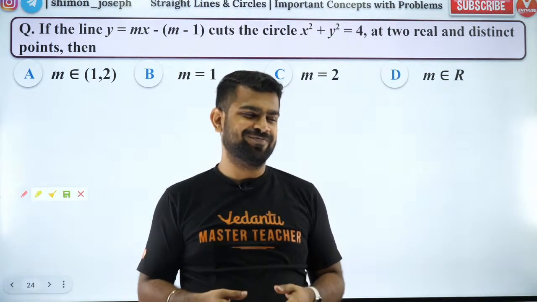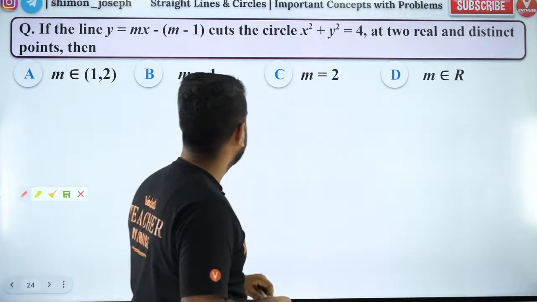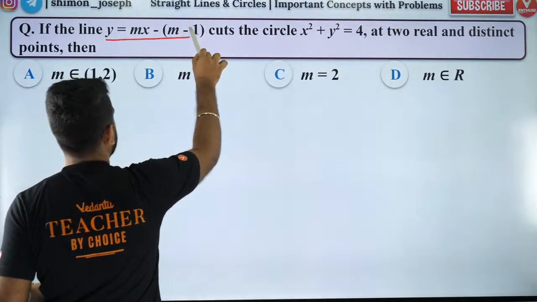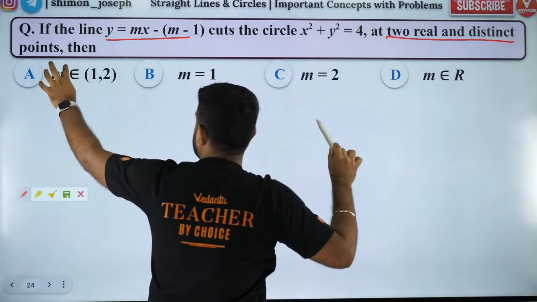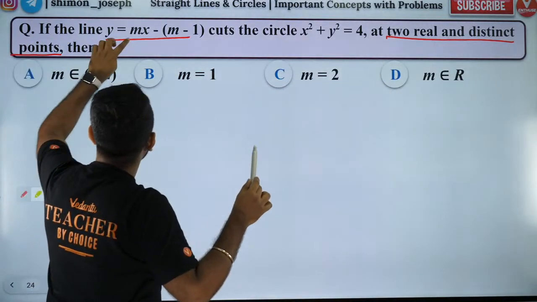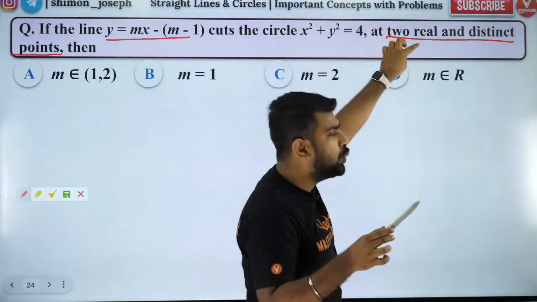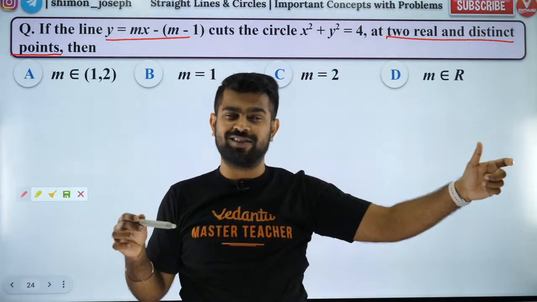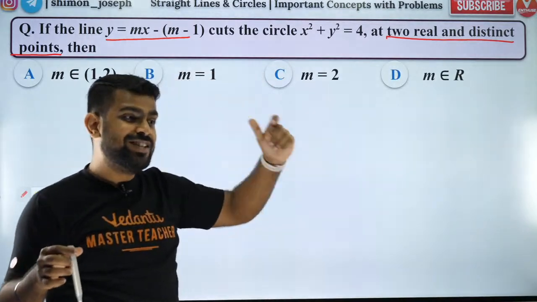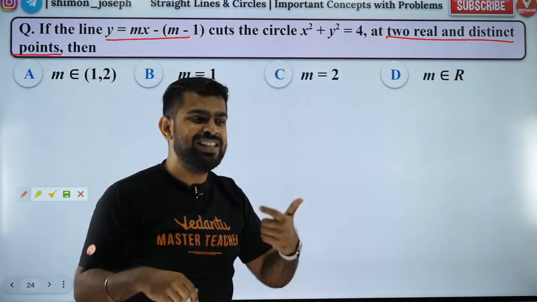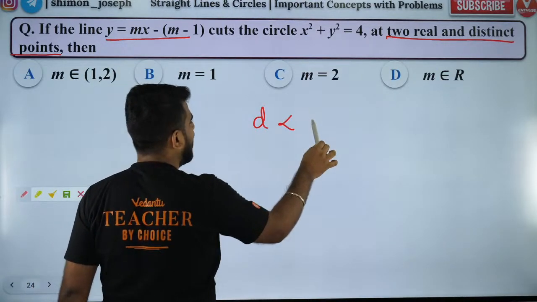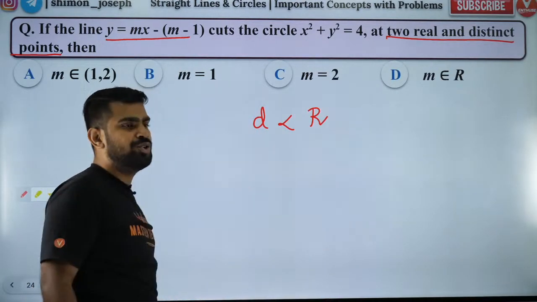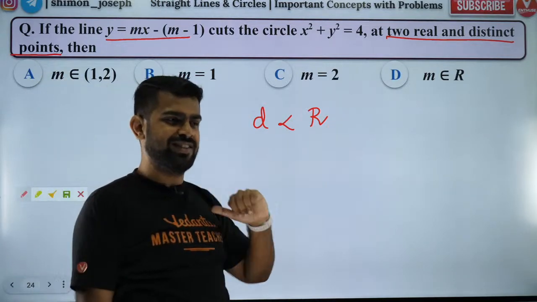Try to do it. So now we have a line which cuts the circle at two real and distinct points. So it is a secant. If it is a secant, I told you the distance should be less than r. That is what you should do. If you do that, you will get the answer.